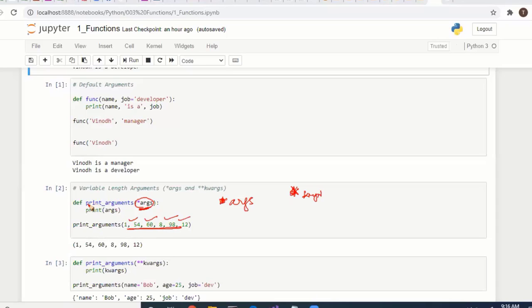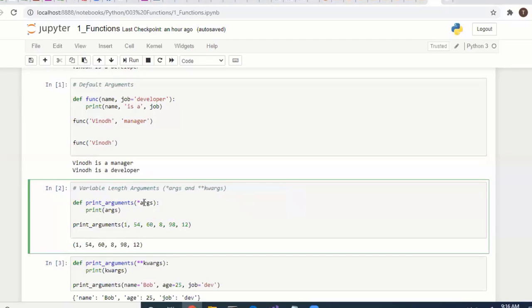Here we are printing arguments, we are passing star args, and args is just a word, you can use anything here. Instead of args you can use any name, but what matters here is the star. If you pass star arguments, it will take all arguments one by one. That's a very important thing. If you don't know how many parameters come, you can use star or star any name.